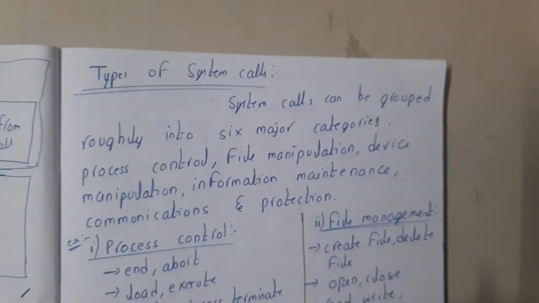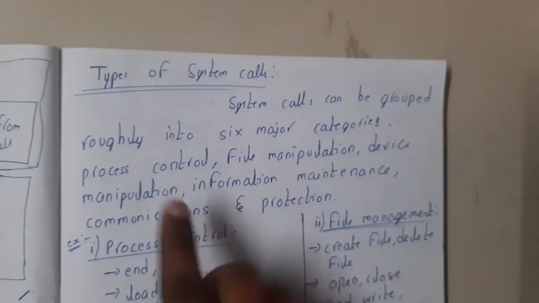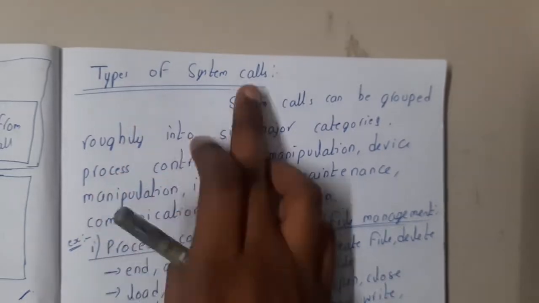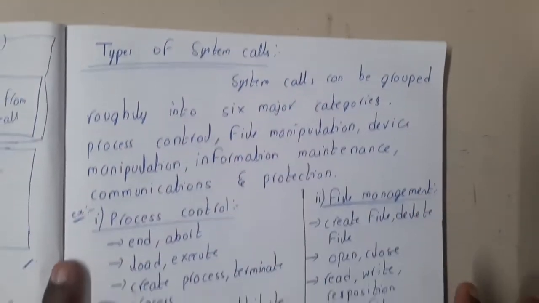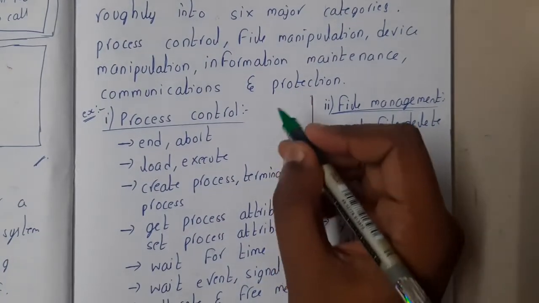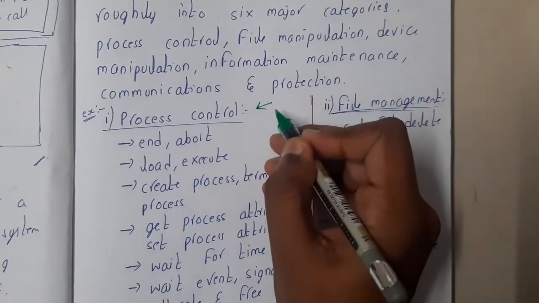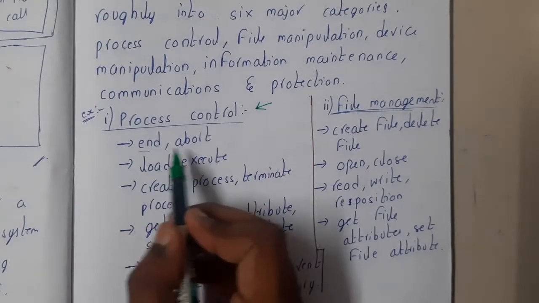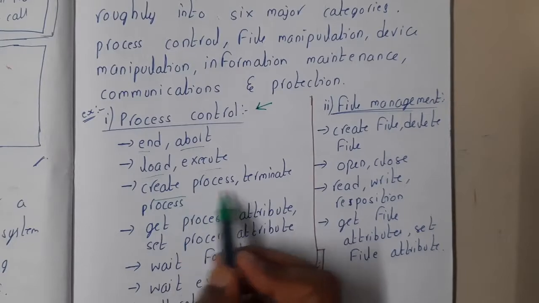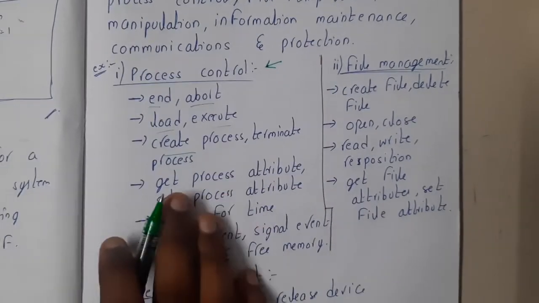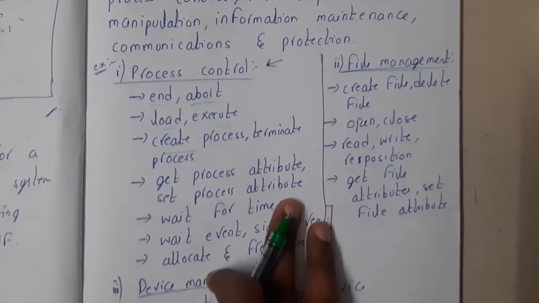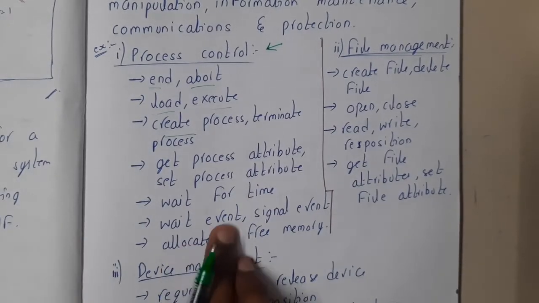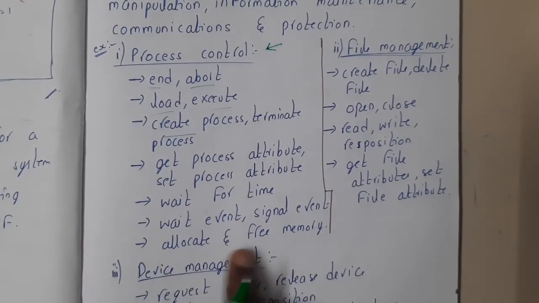I have listed them down, so if you want to check, you can. Anyway, I'll read them once. Types of system calls: system calls are divided into 6 different types. The first type is program control. The program can end, abort, load, execute, create process, terminate process, get process attributes, set process attributes, wait for a particular time, wait event, signal event, allocate and free memory.